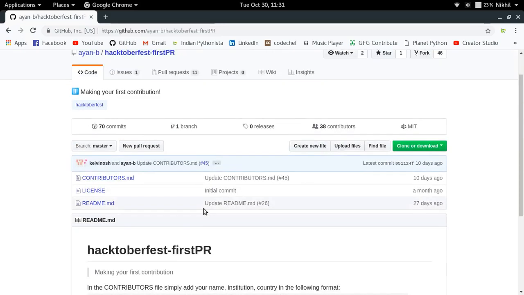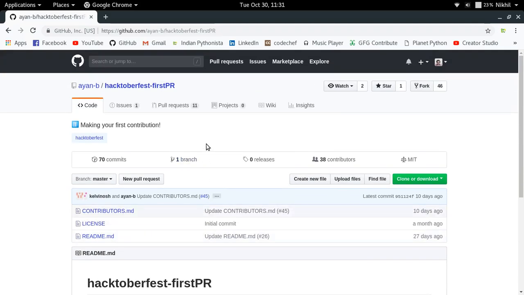Okay, so he's asking me to create a new pull request. Basically, any GitHub repo on which you do not have any access to, you can only make a pull request, nothing else.